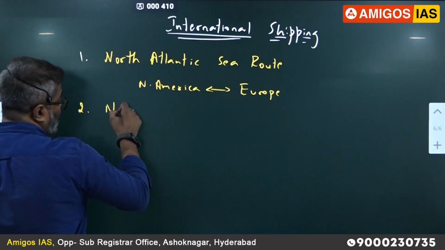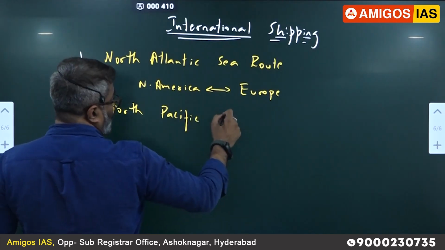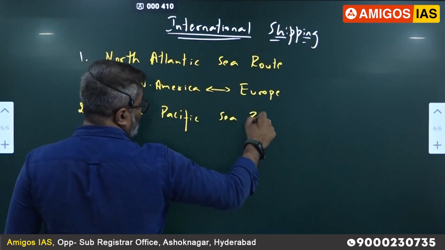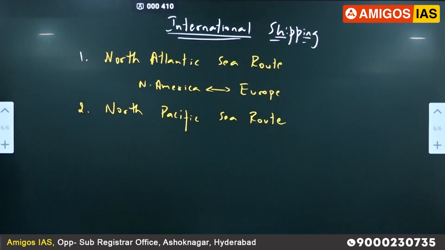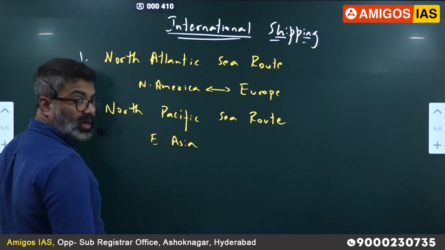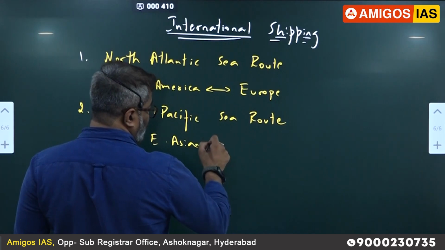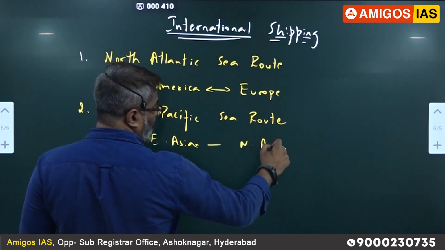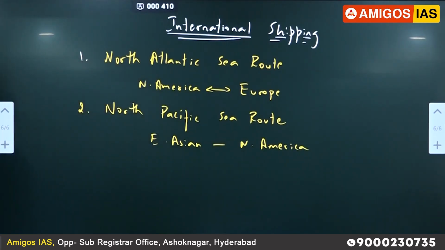Second busiest is North Pacific Sea Route. North Pacific is between East Asia and North America. East Asia, remember East Asia includes China, Japan, Korea. Correct, ASEAN region. East Asian region to North America.